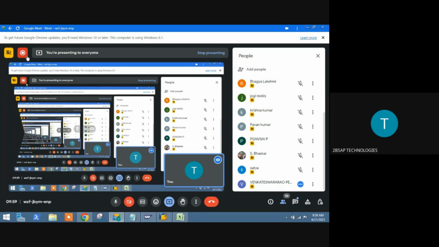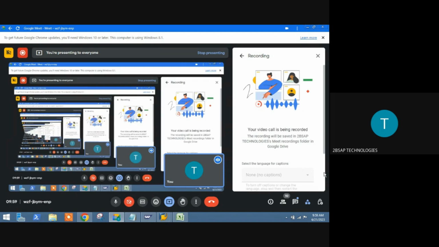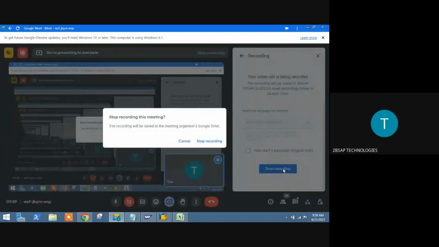If you look at this screen and see this red icon, it means the session is in recording mode. If it is not available, you just intimate me that recording is not happening, and I will immediately start recording. Okay, sir. For today, if you have anything, you can ask me.